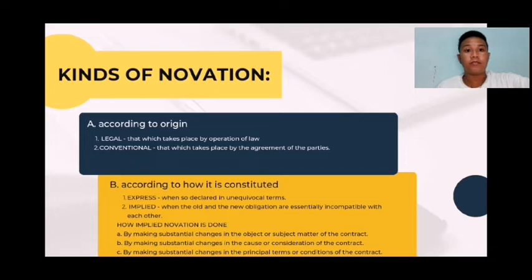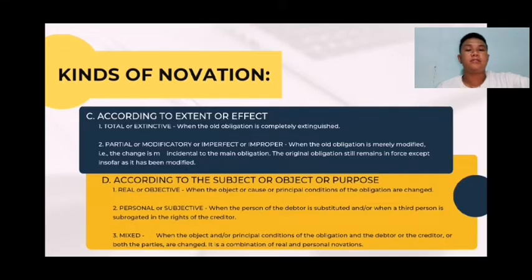Now, if yung price is nireduce mo naman from 500 to 300, remember, hindi na siya novation kasi it's actually implied remission na. So, reduction in price is remission. C, by making substantial changes in the principal terms or conditions of the contract. Principal terms is yung gagawin mo siyang from 6 months to 1 year. Tapos, sa conditions naman is yung from conditional obligation, gagawin mo siyang pure obligation. So, yun yung substantial changes in principal terms and conditions.